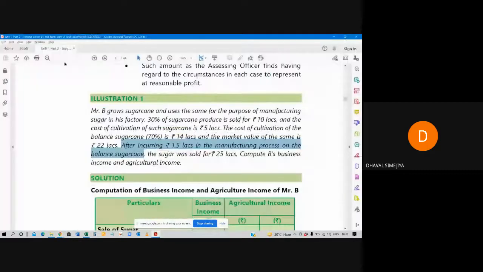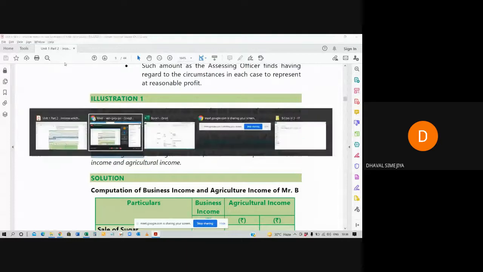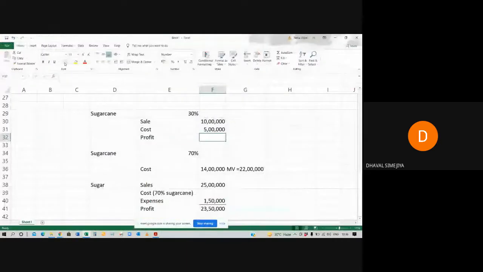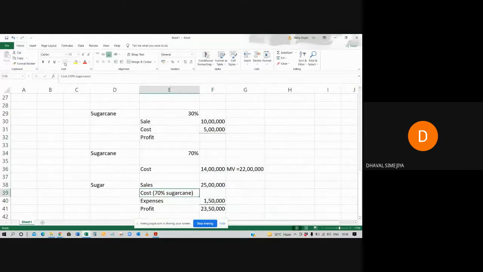Now, for example, I am just a manufacturer of sugar only. I want 70% sugarcane to manufacture this 25 lakh rupees worth of goods. So I want 70% sugarcane. मुझे 70% शुगर तो चाहिए ही चाहिए sugarcane.